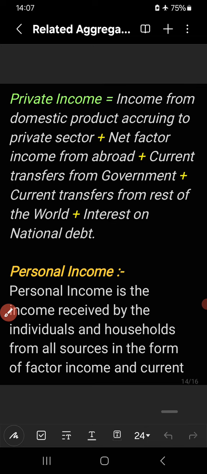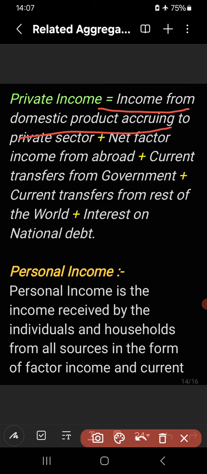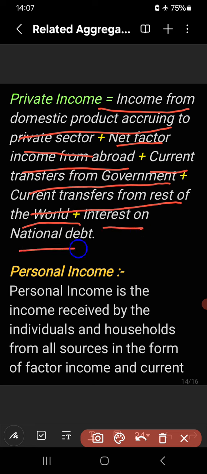And how is it calculated? Private income is equal to income from domestic product accruing to private sector, plus net factor income from abroad, plus current transfers from government, plus current transfers from the rest of the world, plus interest on national debt.